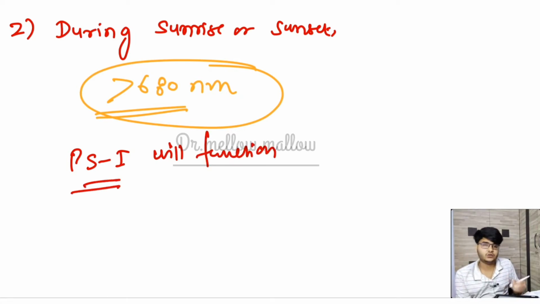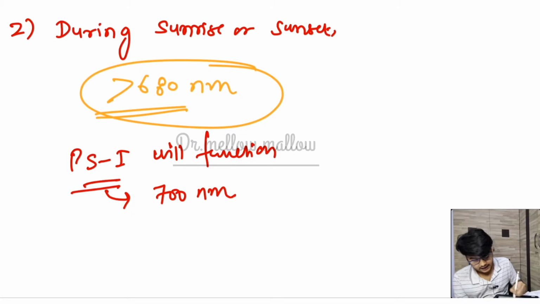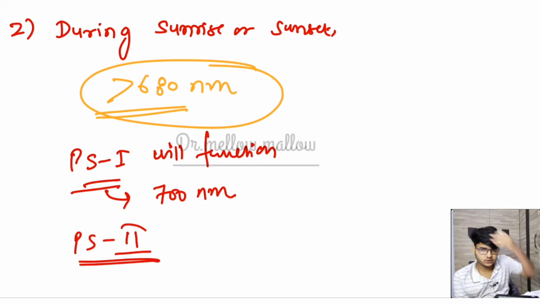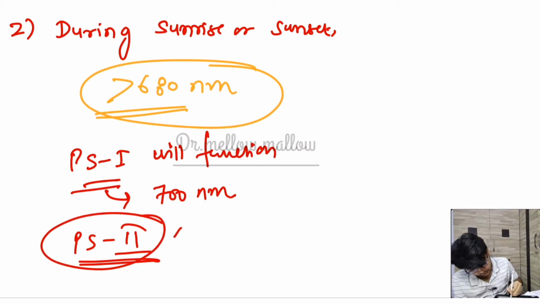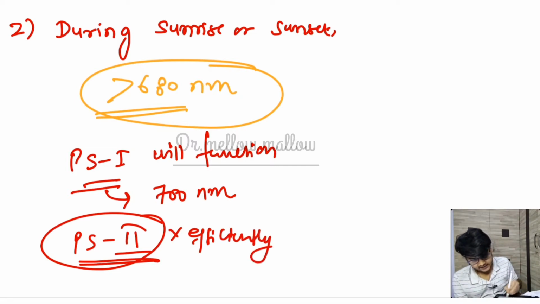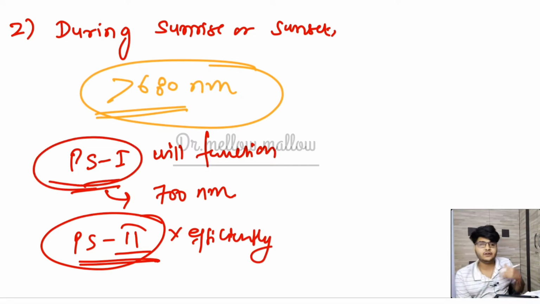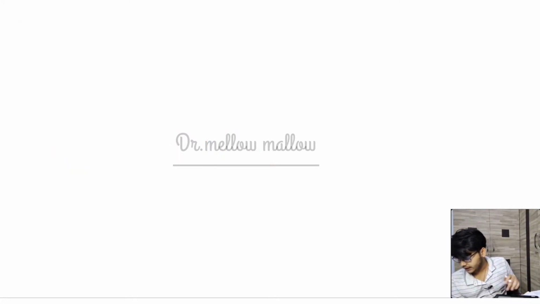because photosystem 1 has chlorophyll A molecules operating at 700 nanometer, and photosystem 2 will not function efficiently because the radiation we are getting is greater than 680 nanometer, not less than or equal to 680 nanometer. I hope you all get it. So PS2 will not work efficiently, and in that case PS1 will function and it will dominate. So this is the second case. Now we will move to another case.